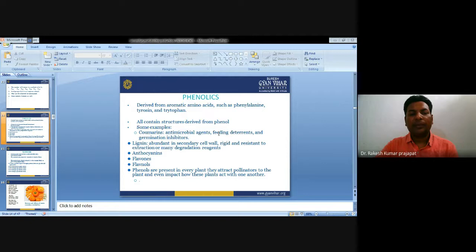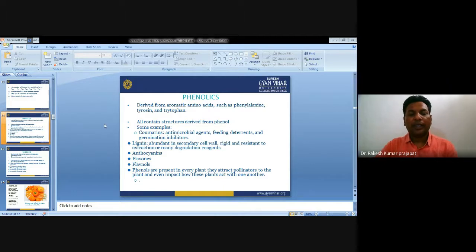Some examples are coumarins. Coumarins are antimicrobial agents, feeding deterrents, and germination inhibitors.